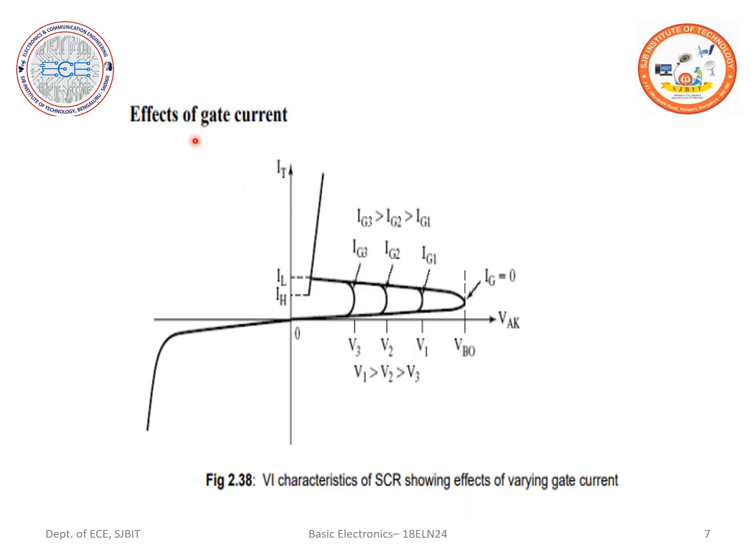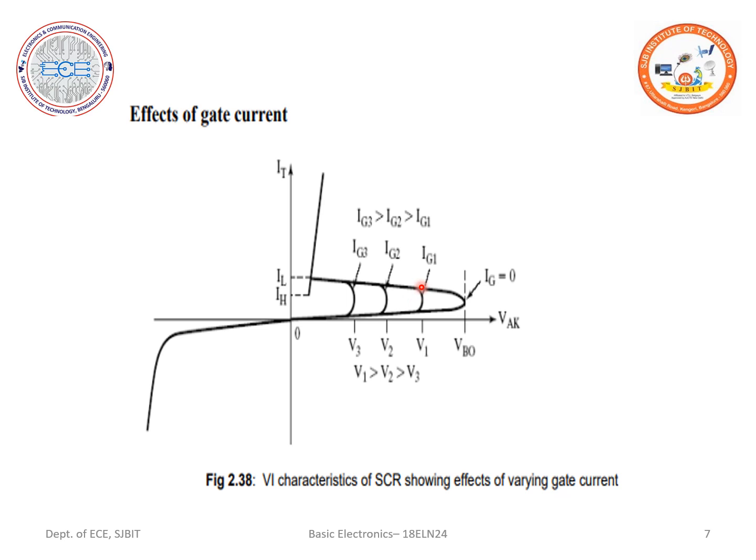Let us study the effects of the gate current. Here we have V1, V2, V3, where V1 is greater than V2 and V2 is greater than V3. This is your breakdown voltage VBO, where my gate current is equal to 0.